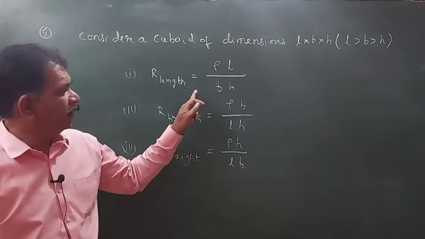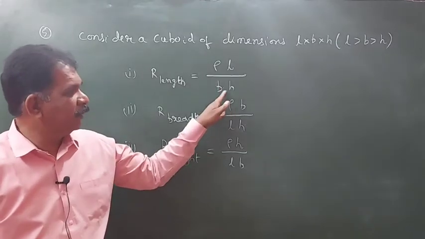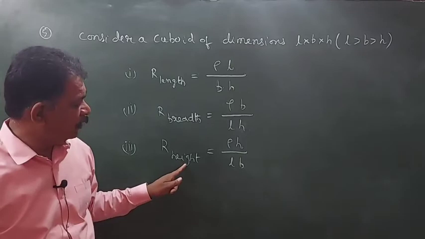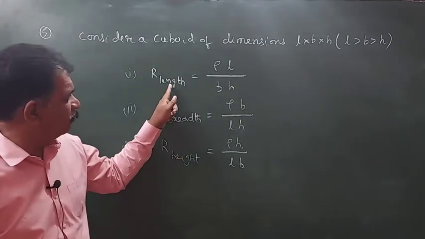Clear? And here what will happen, which will be maximum means, here area is minimum, length will be maximum. Here this value will be very less and this value will be maximum.